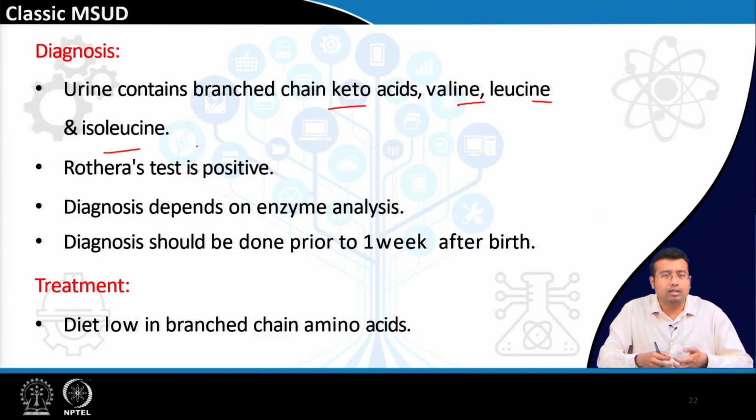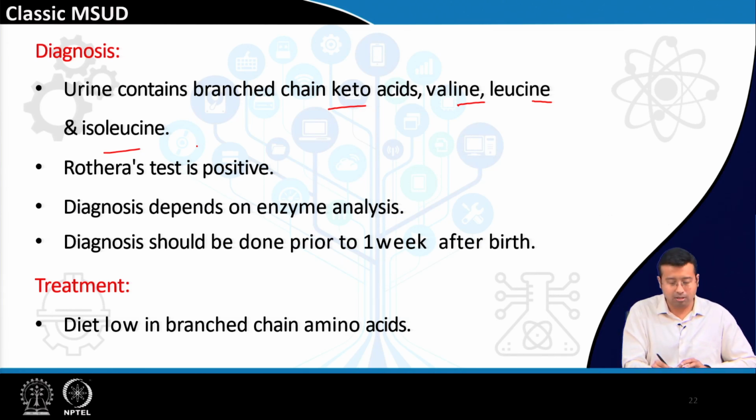You know, in the classic Rothera's test, when we boil and cool the urine, the acetone and acetoacetate may get evaporated and that might not give a positive Rothera's test, but these branched chain keto acids are not heat labile. So, even if we boil and cool the urine, still Rothera's test will be positive. Okay. There is one applied importance that might help you in practical exam. So, for Rothera's test, we got one answer from phenylketonuria, also maple syrup urine disease. These are the two disorders of protein or amino acid metabolism in which the Rothera's test is positive for ketone bodies, alright.